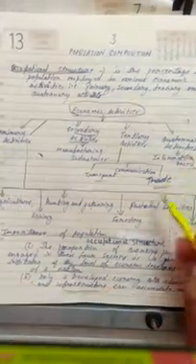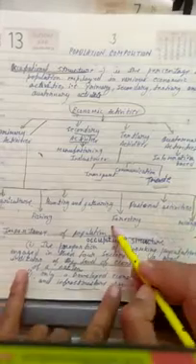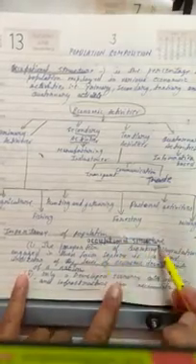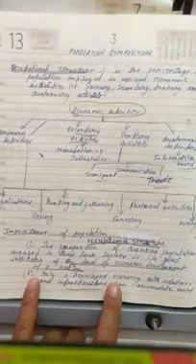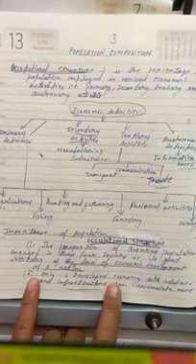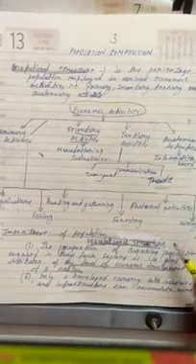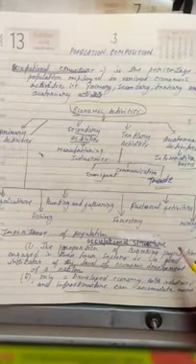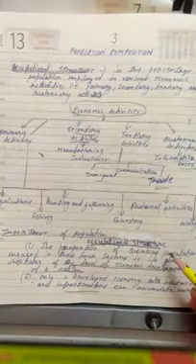When it comes to the importance of population's occupation structure, population occupation structure tells you how the working population is working in different economic activities.